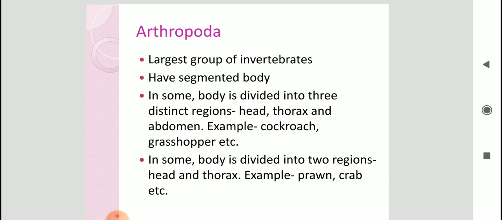So the body is divided into two parts, that is, one part is the head plus thorax and the second part is abdomen. Examples are also written. Cockroaches and grasshoppers have their body divided into three distinct regions, and prawns and crabs have their bodies divided into two regions.